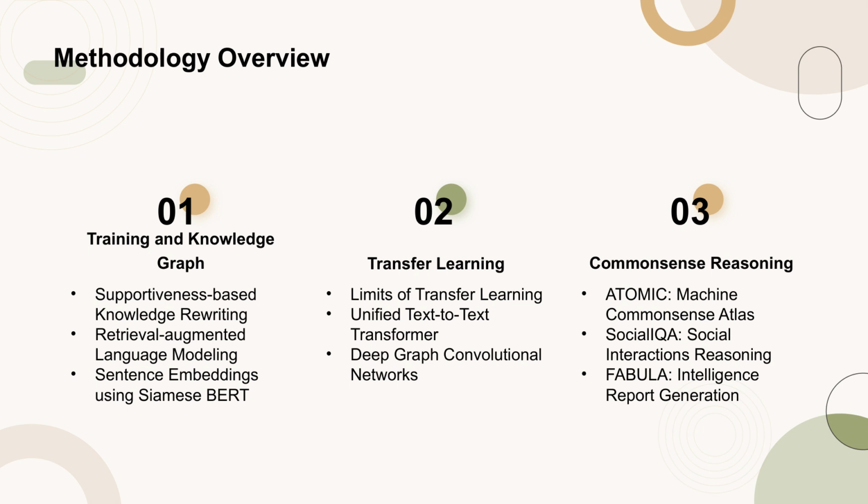The study also delves into common sense reasoning, introducing Atomic, an atlas for machine common sense, and Social IQA for reasoning about social interactions. Finally, the authors reference Fabula, a system for generating intelligence reports through retrieval-augmented narrative construction.